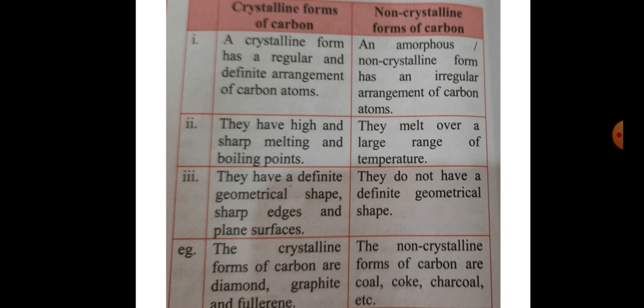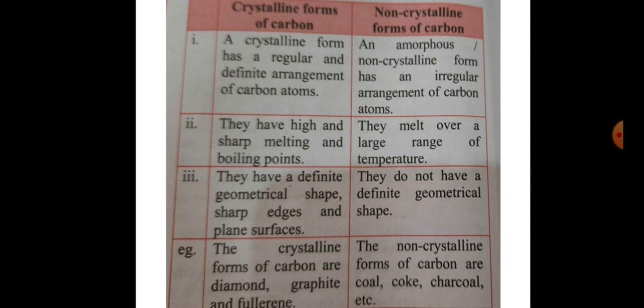Here is the difference between crystalline form of carbon and non-crystalline forms of carbon. A crystalline form has a regular and definite arrangement of carbon atoms. An amorphous or non-crystalline form has an irregular arrangement of carbon atoms. Crystalline forms have high and sharp melting and boiling points. Non-crystalline forms melt over a large range of temperature.